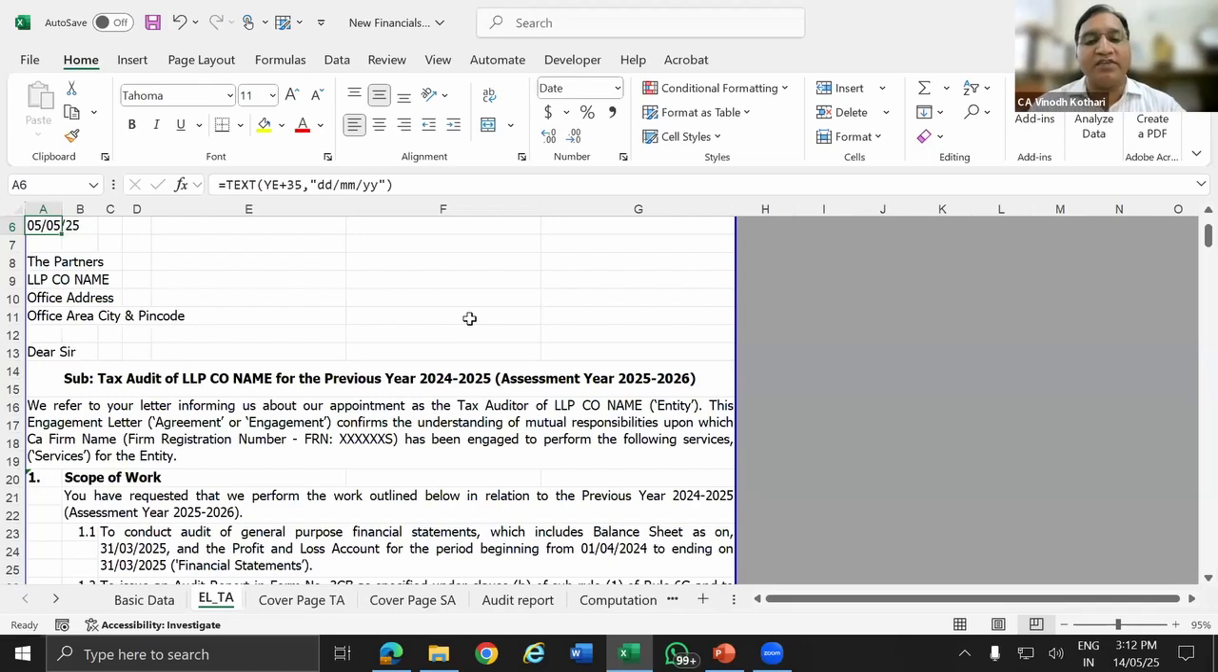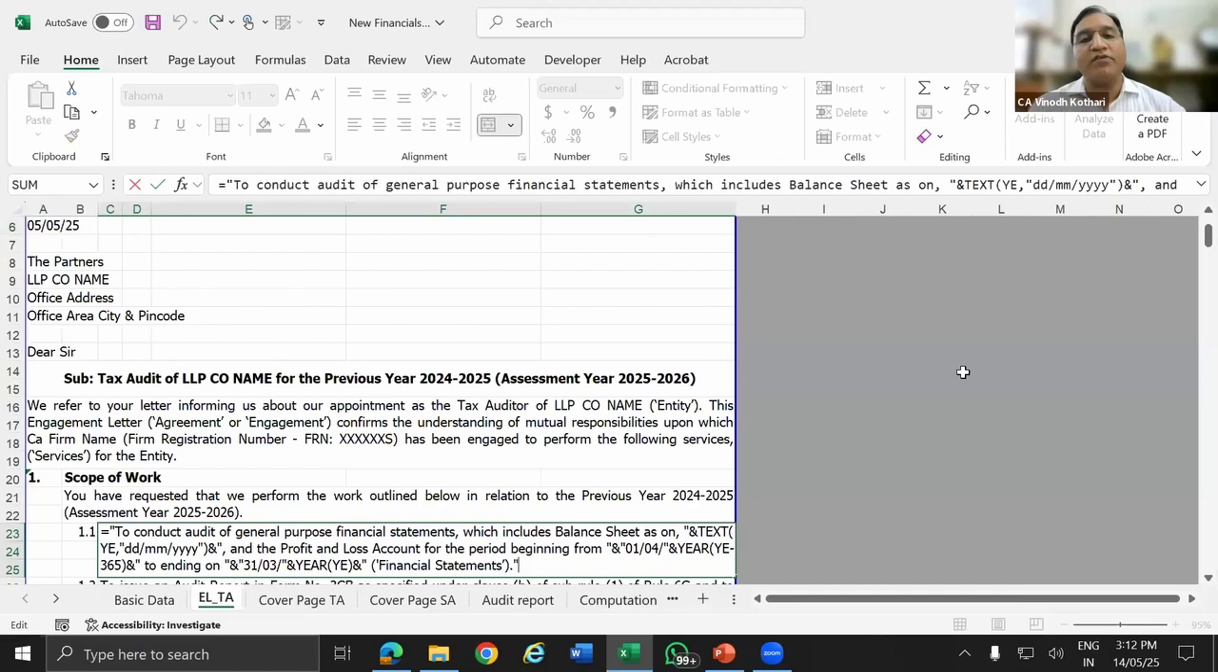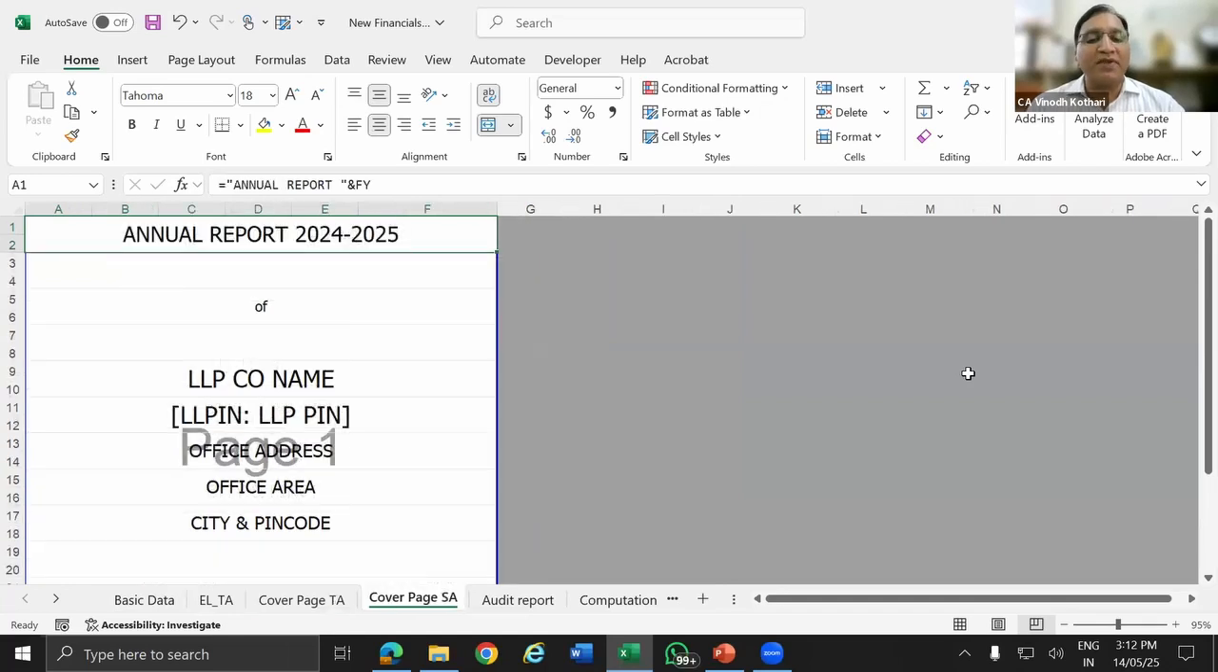I have prepared a financial statement. Even the dates, if you see, everything is linked. Everything is a formula, nowhere will a mismatch be there. So these are the cover page.